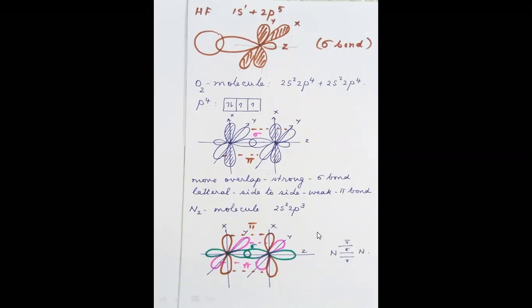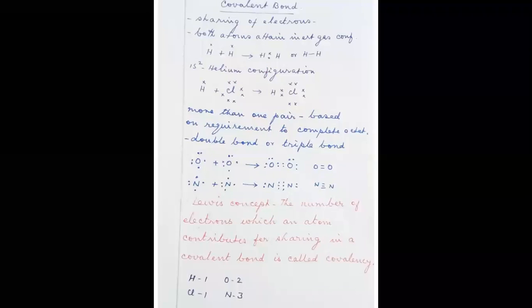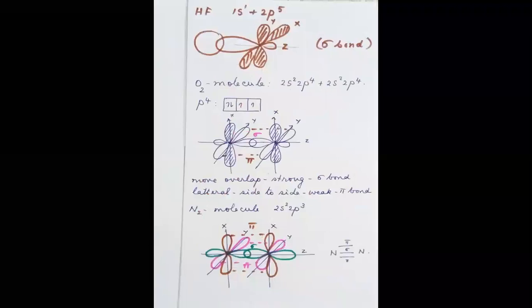So these are all the things we were supposed to discuss in covalent bonding. I suppose you might have understood everything. Does anybody have any doubt?